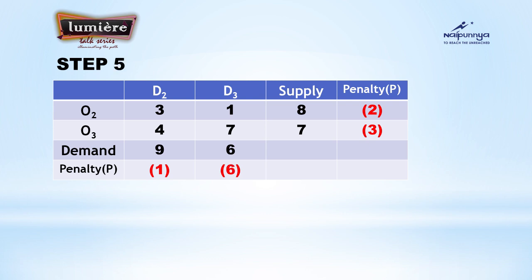Now in step 5, it is a 2 by 2 matrix. The penalty that you have calculated is 2, 3 row wise, and column wise it is 1 and 6. Which is the highest? 6 is the highest. So select that D3 column, and which is least in that D3 column? 1, 7. Which is least? 1 is least. So allocate supply or demand. Supply you have 8 and demand 6. So you have to allocate the demand 6 there. That is, supply became 2 now.